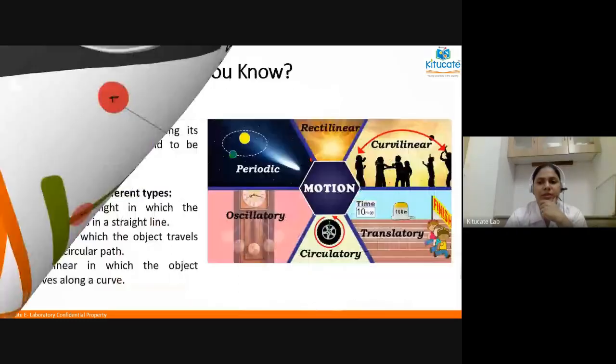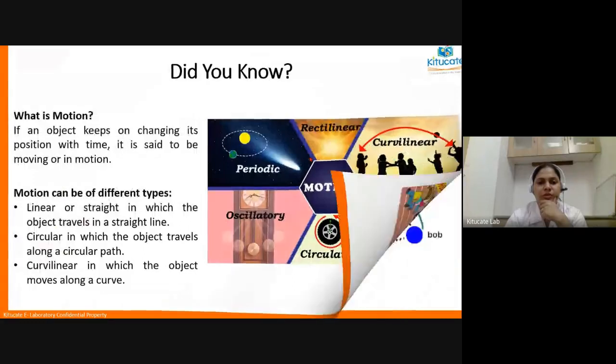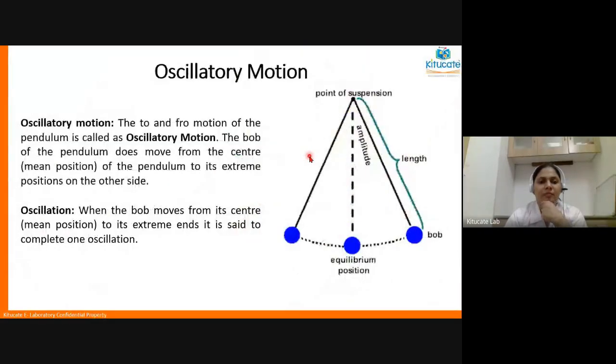So we studied the types of motion. Then we also learned what oscillatory motion is. Now let's quickly revise the parts of the pendulum. The point from which the pendulum is suspended is called the point of suspension. The length of the string or the arm is called the length of the pendulum. The ball or the metallic object connected to the string is called the bob.